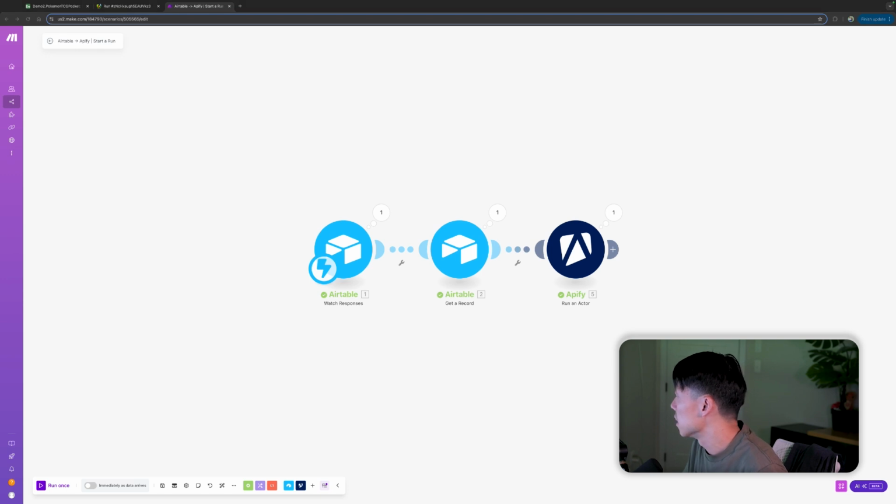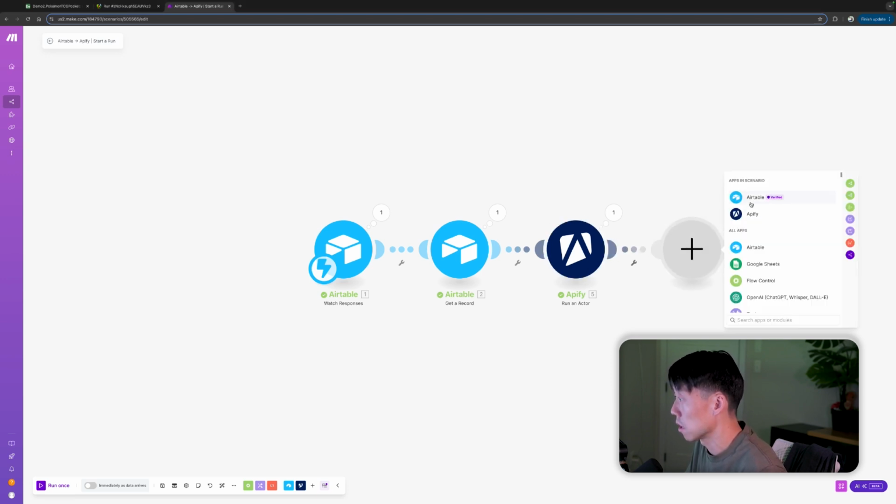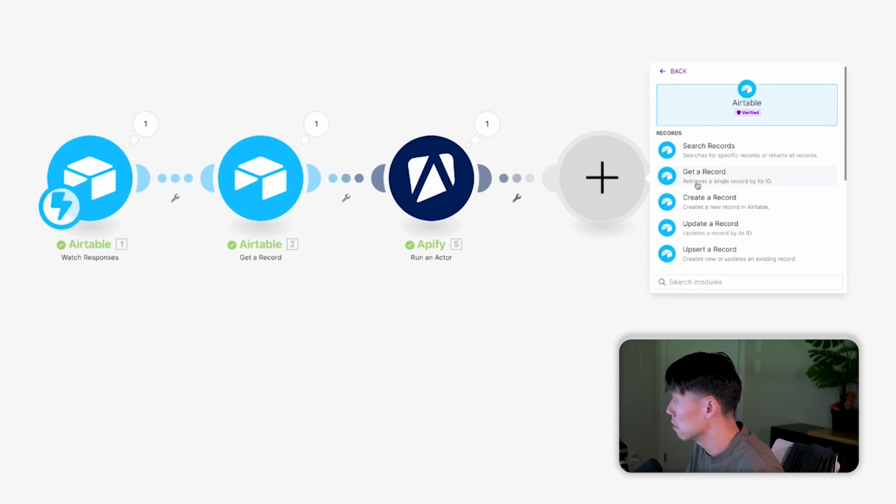All right, let's move on to the next part, which is actually updating the data we got back to Airtable. Now that we got all the data back from Apify, at this step, we're going to go back to Airtable and update Airtable for that record. So I'm going to do update a record.